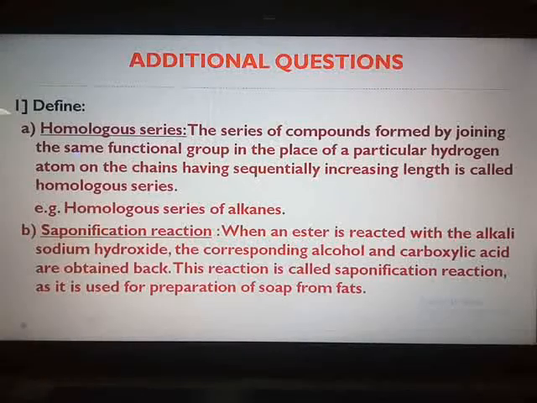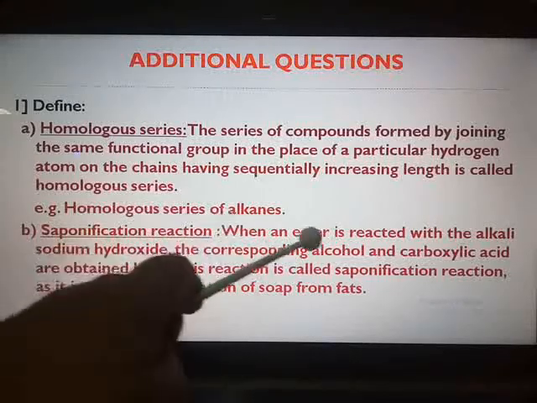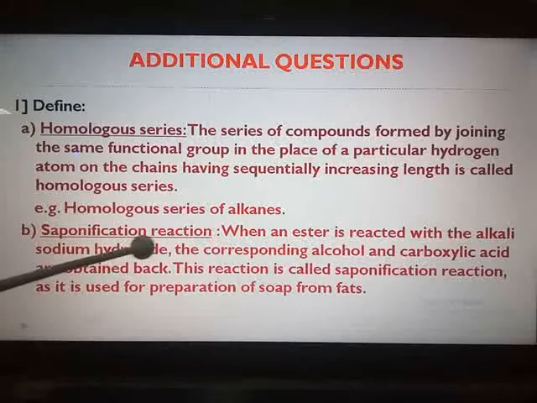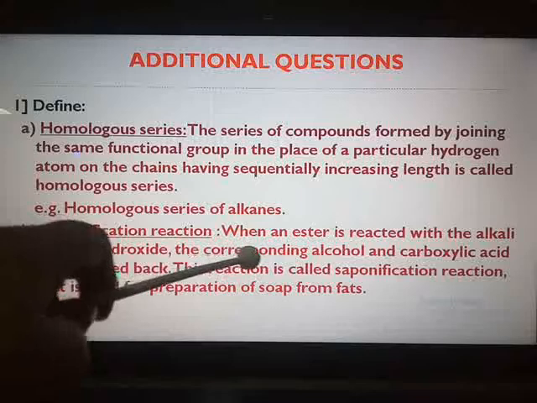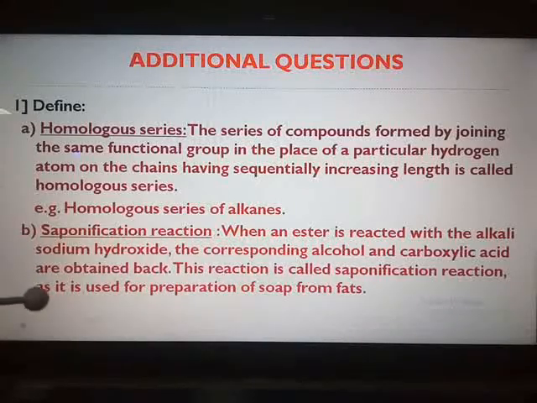And saponification reaction, just now today we have completed with the discussion. So answer you will get in the textbook on page number 131. Page number 131, you can see towards the beginning part you have use your brain power. Above that you have the very first paragraph of that page. In that paragraph, 2nd line: when an ester is reacted with the alkali sodium hydroxide, the corresponding alcohol and carboxylic acid are obtained back. This reaction is called saponification reaction as it is used for the preparation of soap from fats.